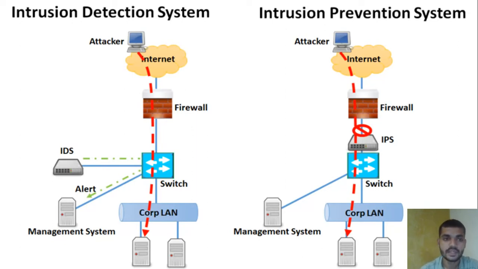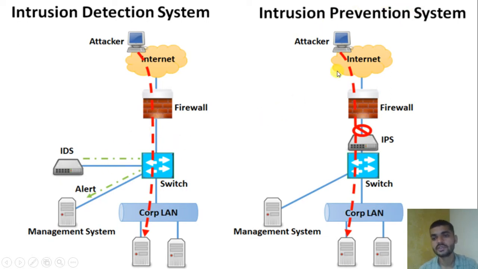What actually happens in IDS? Here is the attacker from the internet. It enters your firewall, your switch. After entering your switch, here is the IDS, the intrusion detection system. It's connected to your switch and the alert message goes to the management system. Again he accesses your LAN or your computer systems. But here it detects that something is wrong and a notification goes to your management system.